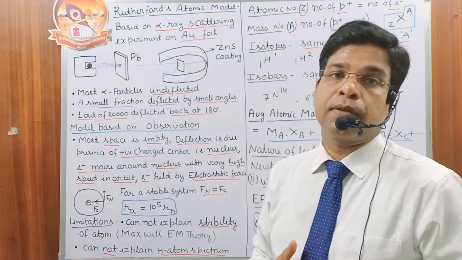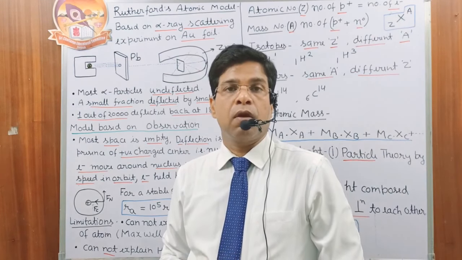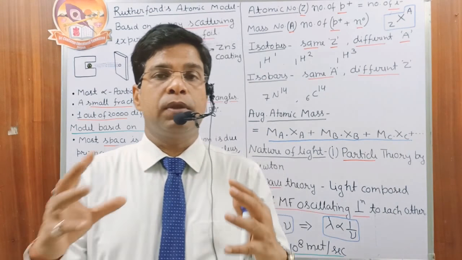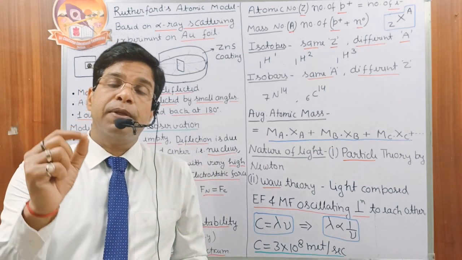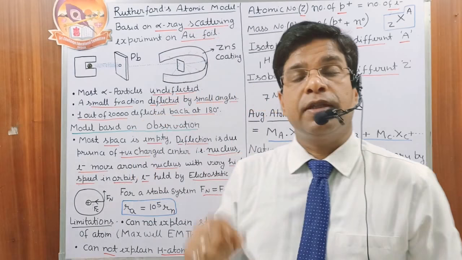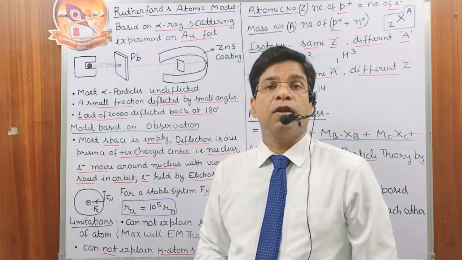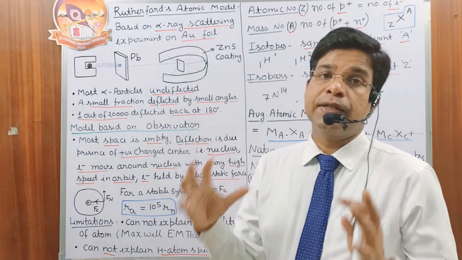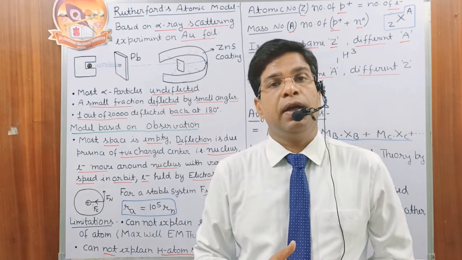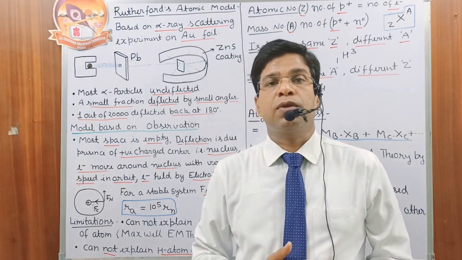This space is called the extranuclear space. All the positive charge, all the protons of the atom, are present at a very small point at the center of the atom, and this center is called the nucleus. The nucleus contains almost all the mass of the atom, but the volume of the nucleus is almost negligible.